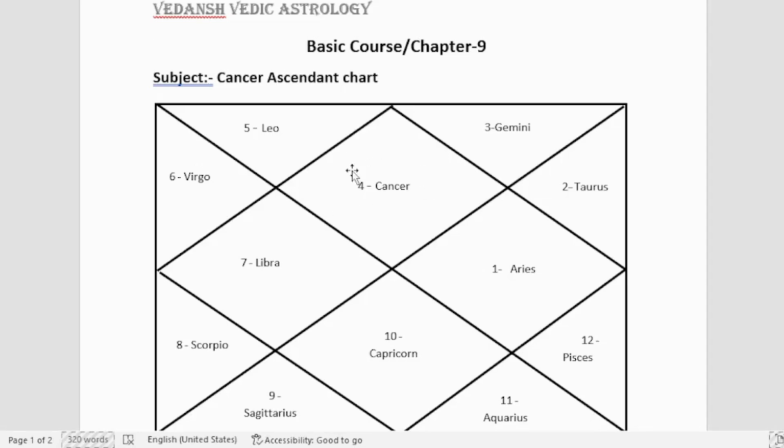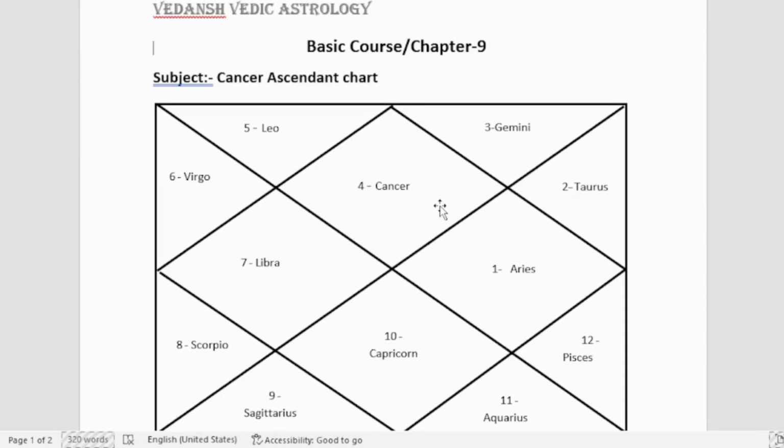This is Cancer Ascendant chart. As we can see, number 4 Cancer is written in the first house. The Lord of Cancer is Moon, hence Moon becomes the most benefic planet for this ascendant, as it is the ascendant lord.